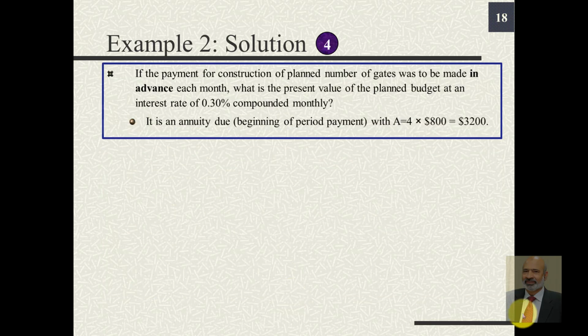Next question was, if the payment for construction of planned number of gates was to be made in advance each month, what is the present value of the planned budget at an interest rate of 0.3% compounded monthly? We note that it is an annuity due. Annuity due is an annuity in which payments are made in the beginning of the time period. And the numerical value of A, we can find by multiplying 4 with 800, because we had to build 4 gates at a cost of $800 per gate, or overall $3,200.